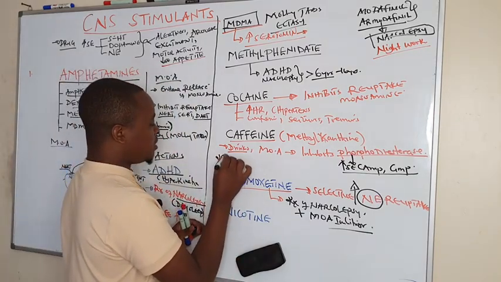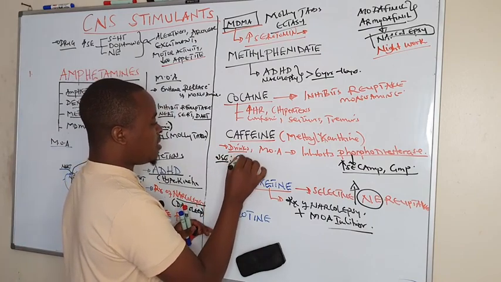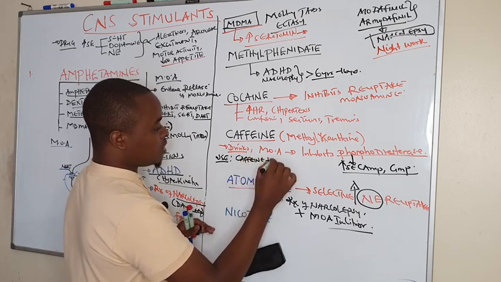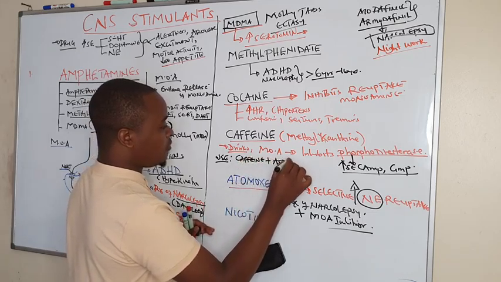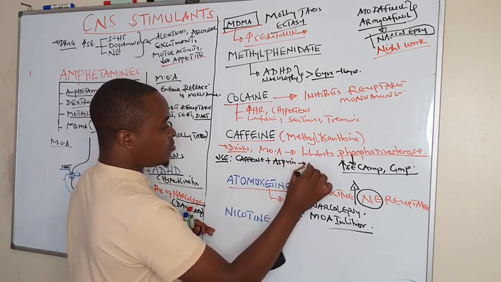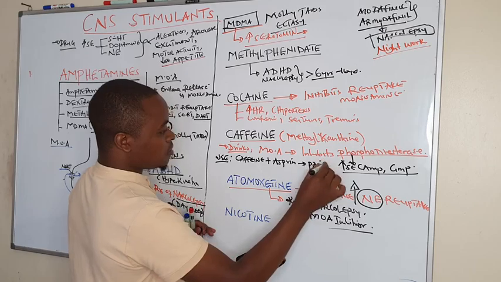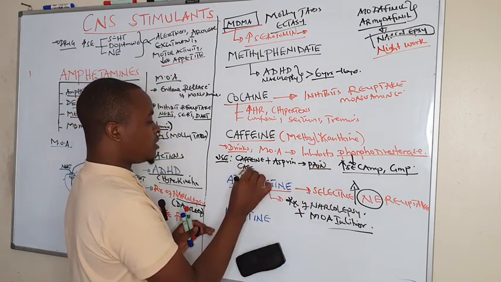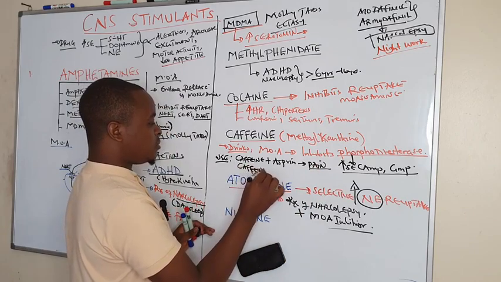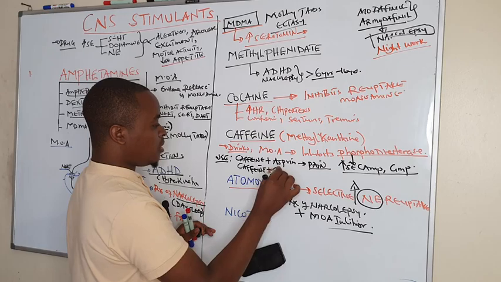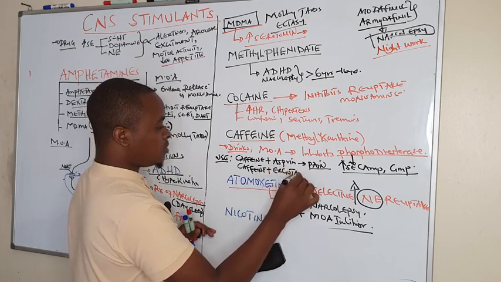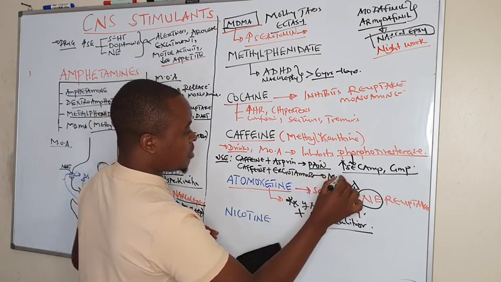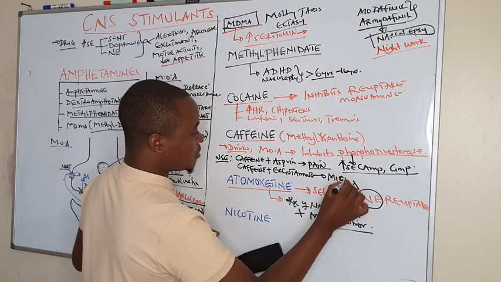And this caffeine is not therapeutically used alone, but is used in combination, whereby caffeine is combined with analgesics like aspirin or acetaminophen in the treatment of pain or headache. Then caffeine can be combined with ergotamine in the treatment of migraines, people with intermittent headache.